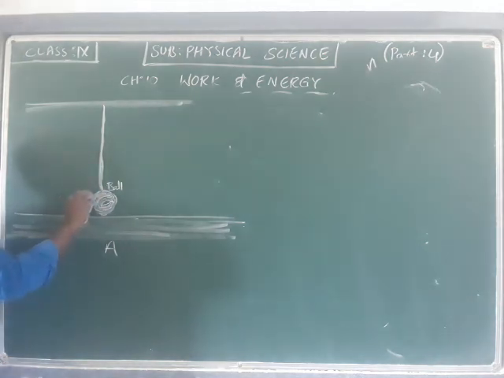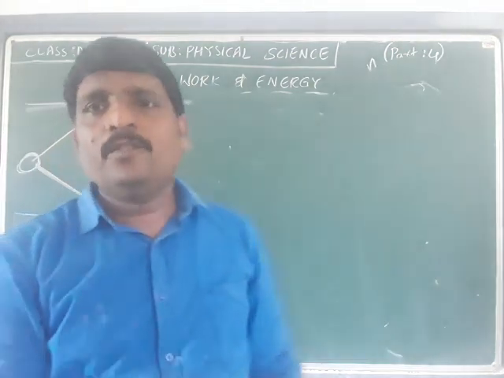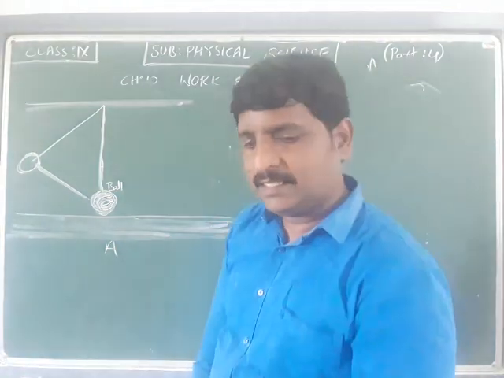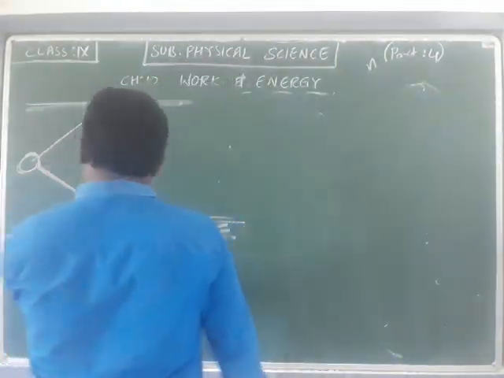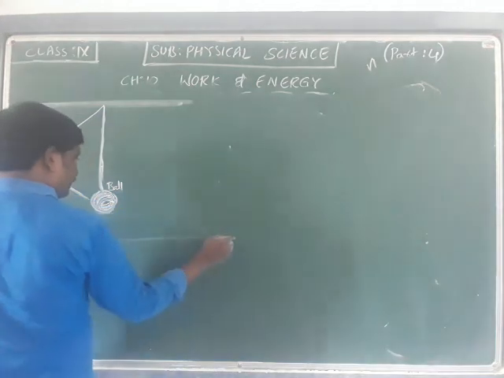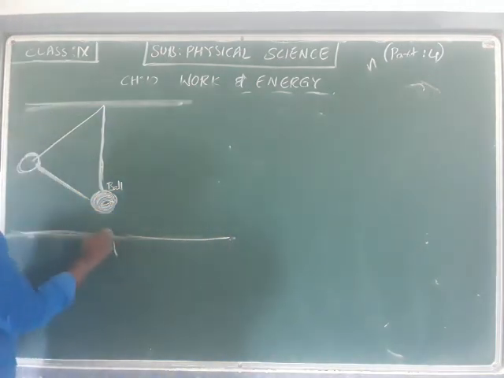Now pull this metal ball to a certain height. This is the height, for example.